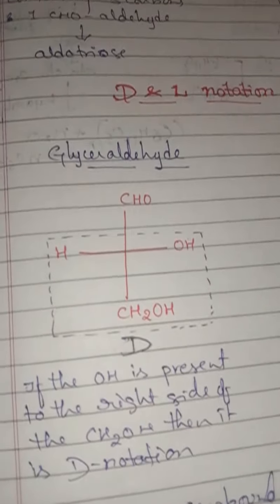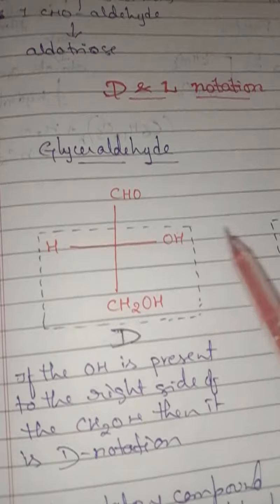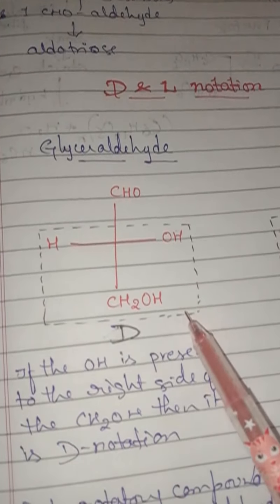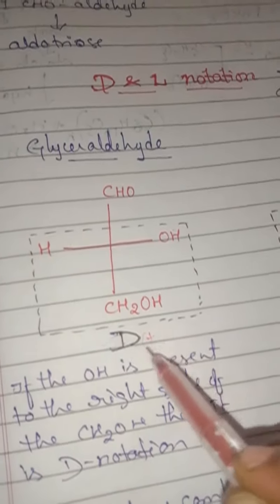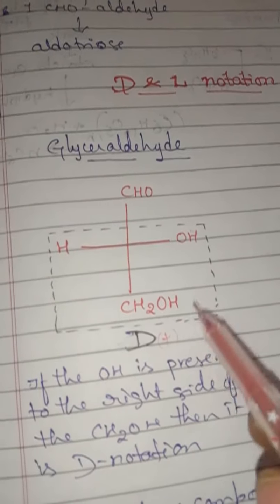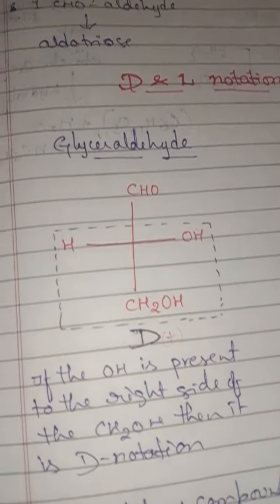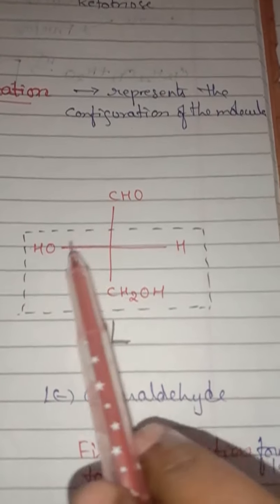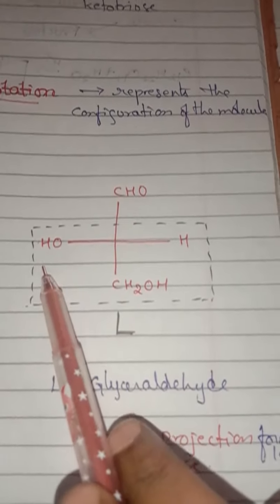When it shows a clockwise direction, then it becomes D plus glyceraldehyde. Then you have to add D plus, and the general name is glyceraldehyde. So look at this structure, children. Here, to the adjacent carbon, the OH group is present at the left side. Left side means it is a levo configuration, that is L notation, and it is moving in anti-clockwise direction.